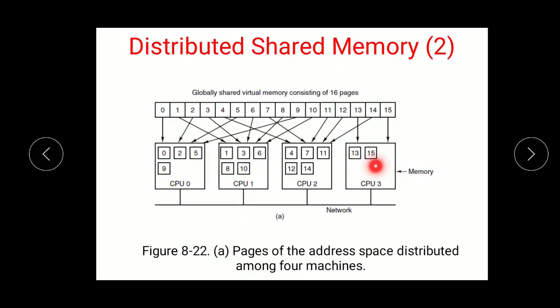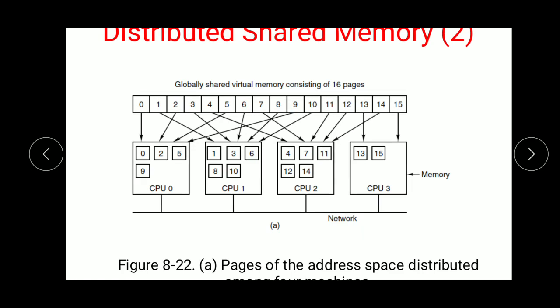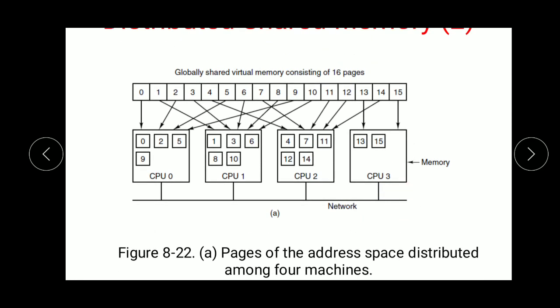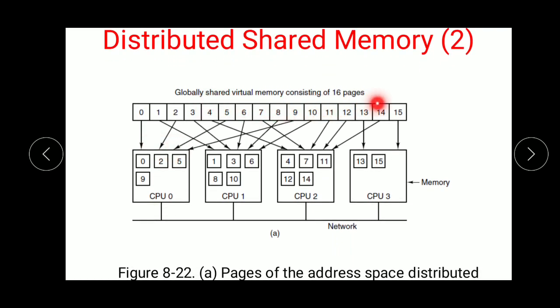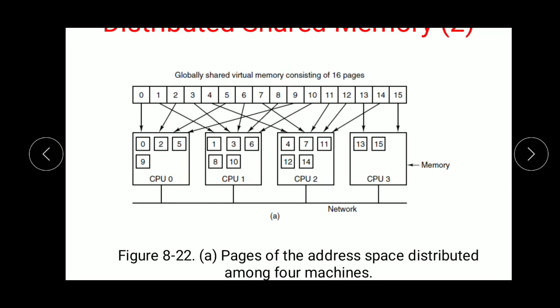By dividing the space into pages, we can access our 4 machines, and those pages can be referenced globally, as a shared virtual space consisting of 16 pages. The figure shows an address space divided into 16 pages and 4 processors. 4 processors means 4 CPUs; CPU is the central processing unit, and in operating system language they are called processors. Here it is just like normal paging, which also divides the data into pages.